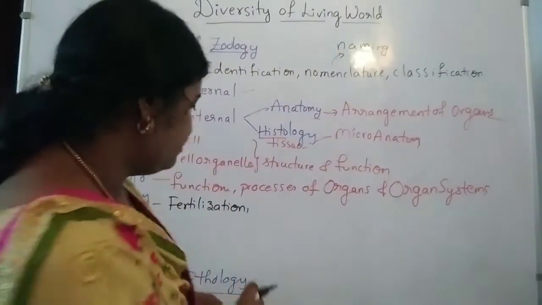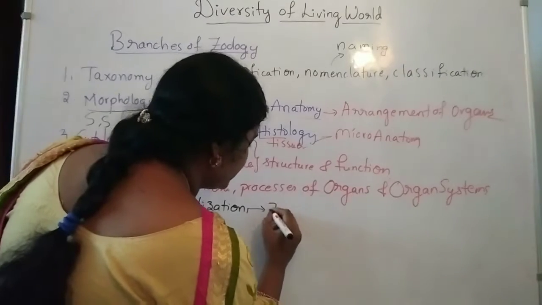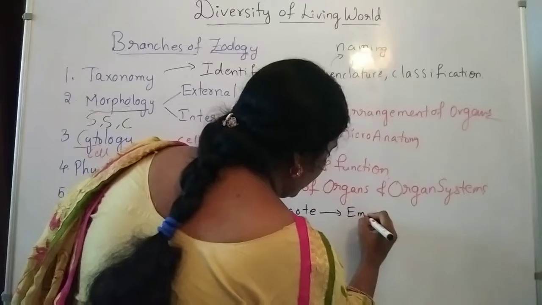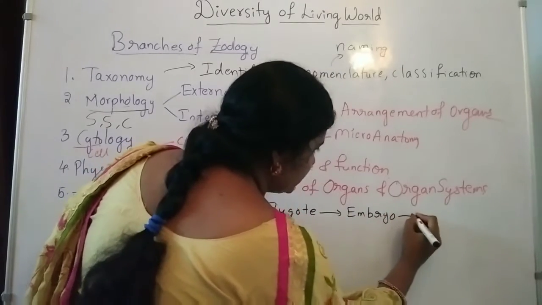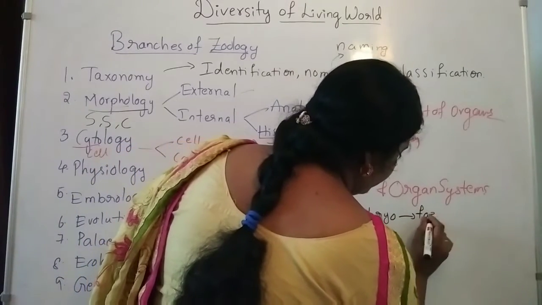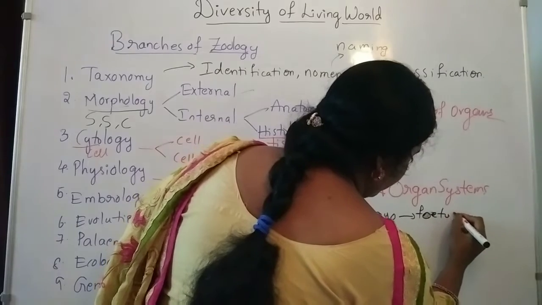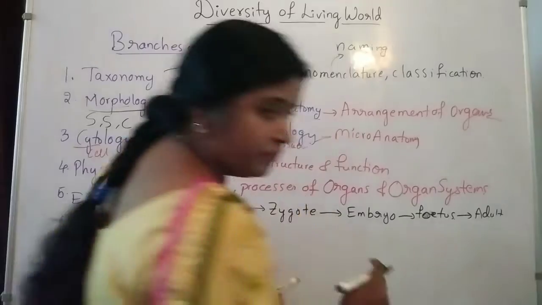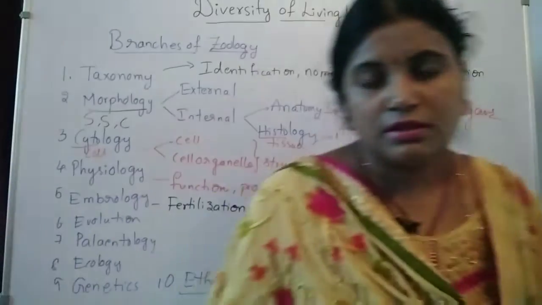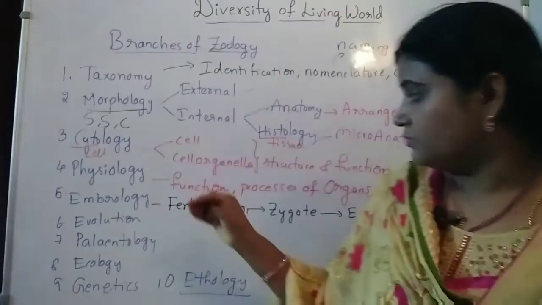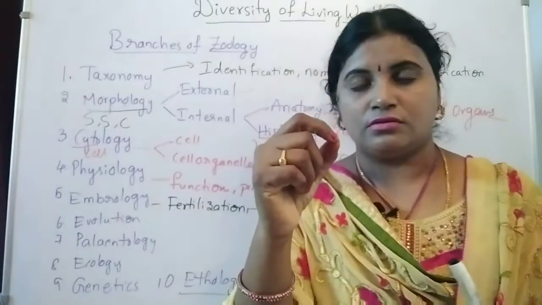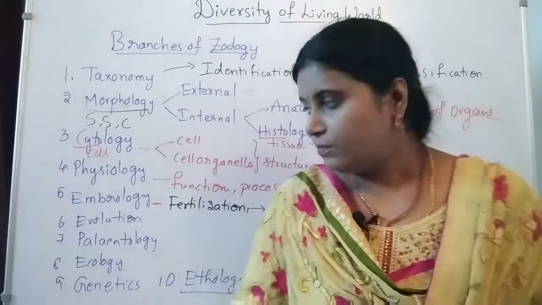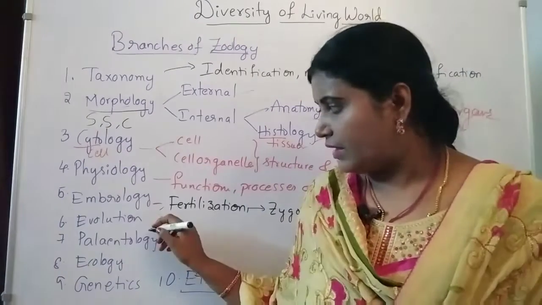After fertilization it leads to the zygote, to the embryo, to the fetus, and so it is going to grow as an adult. So from the simple cell to the grown development, this complete growth is also covered in embryology.